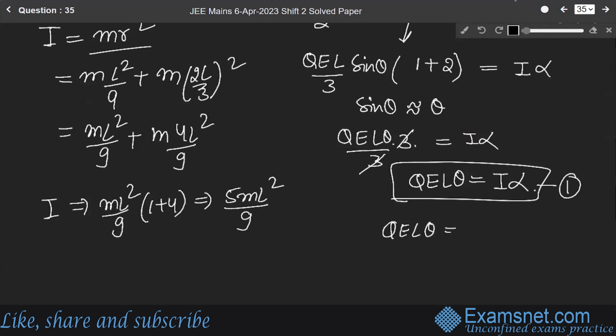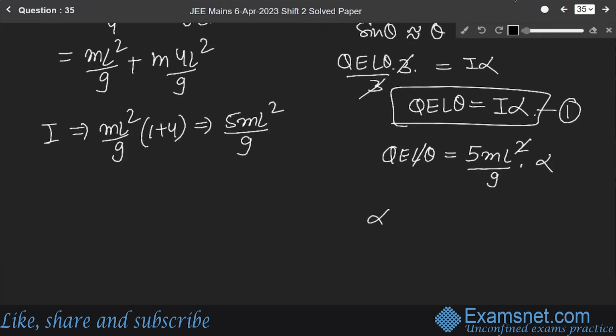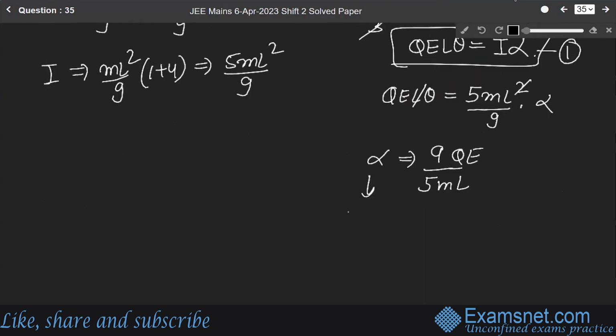QEL theta will be equal to 5 ml square over 9 into alpha, cancelling L. We get alpha equals 9 QE over 5 ml. Now this alpha is omega square, so it will be 9 QE over ml square, the angular frequency.